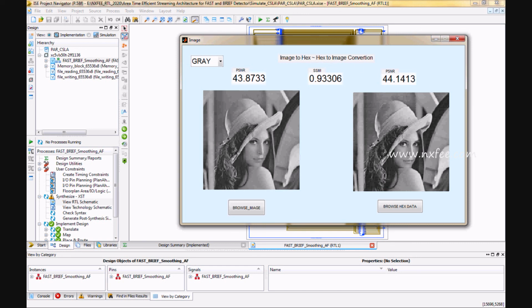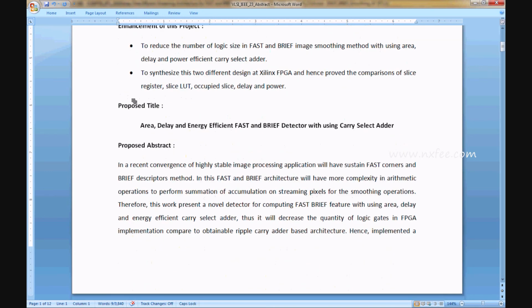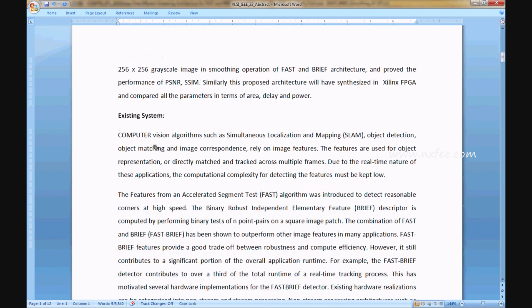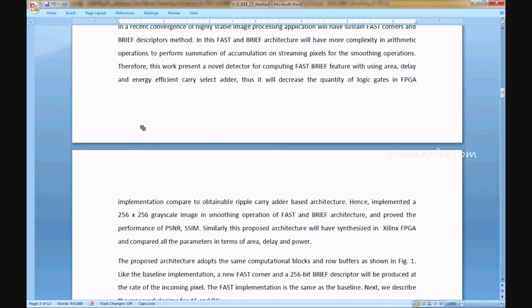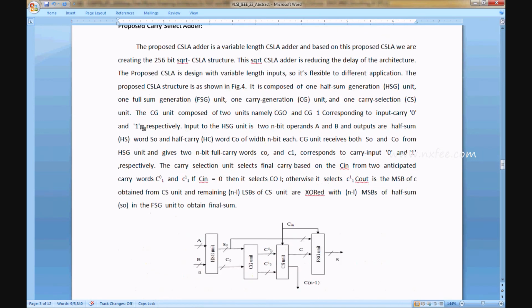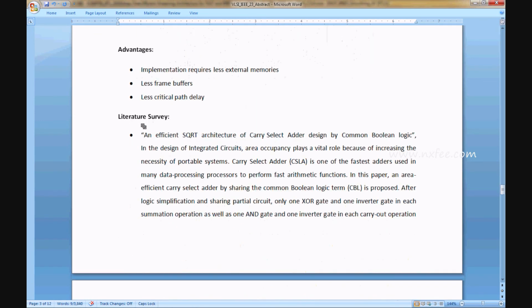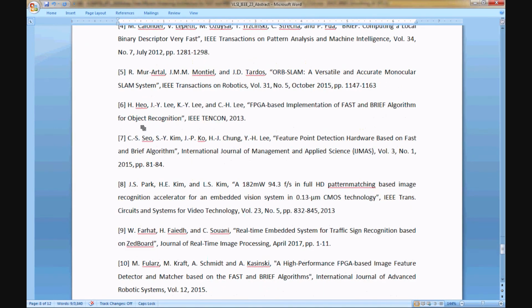And we have written an abstract document for this project. Here this is the abstract document. It contains the title, base paper abstract, enhancement of this project, proposed title, proposed abstract, existing system, disadvantages, proposed system, carry select adder notes and advantages, literature survey, and finally references.